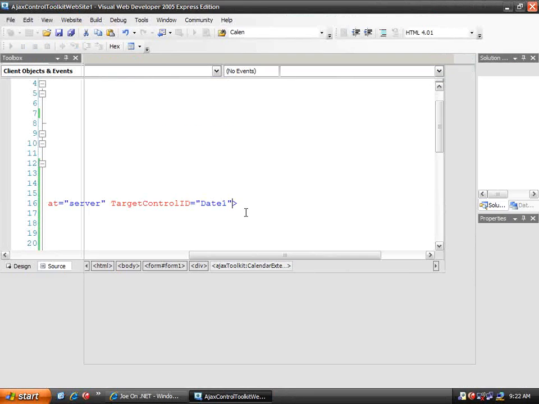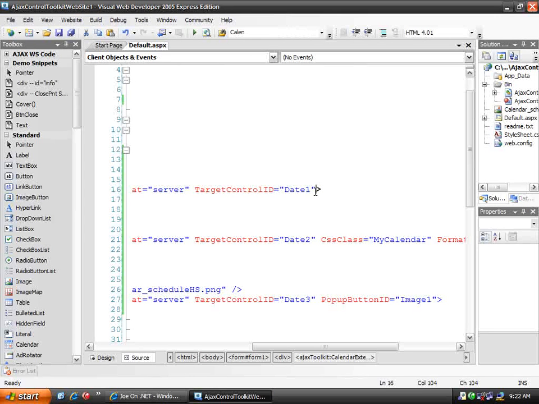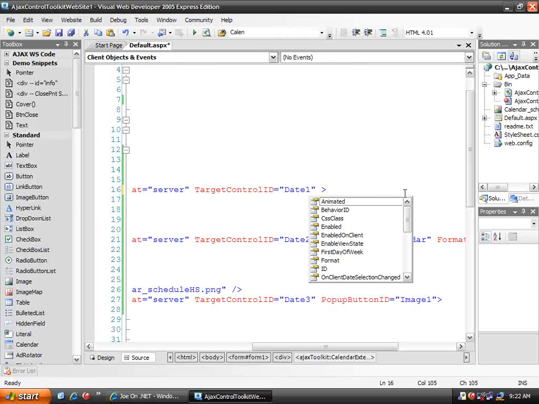And remember that in addition to the ones that I've reviewed, there are other methods and properties and events that are available here. So you can do things like set what the first day of the week is. You can have some client-side event handling like on-client date selection change. So for example, you might want to check the range and make sure that the date that's selected is at least today, so it doesn't occur in the past. So you can wire up event handlers to these events and take care of those things in your code.